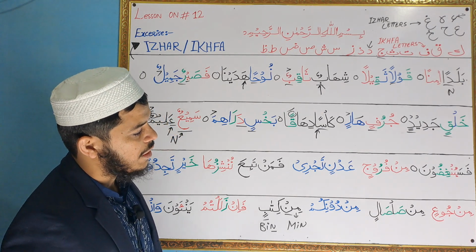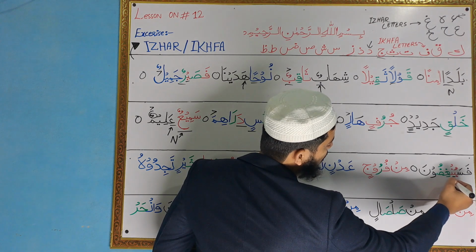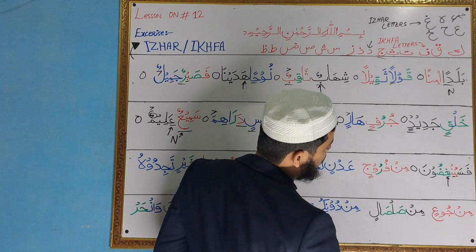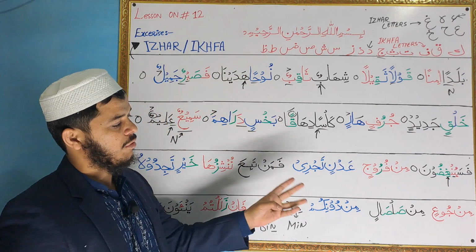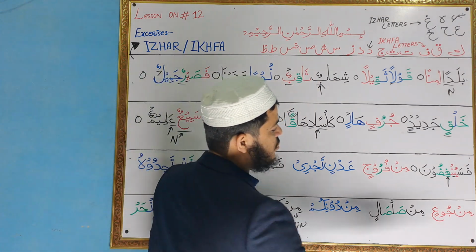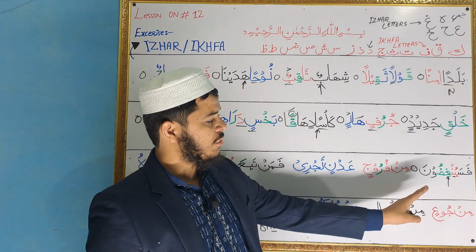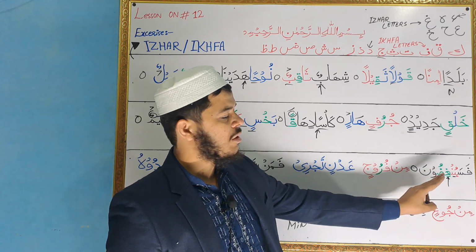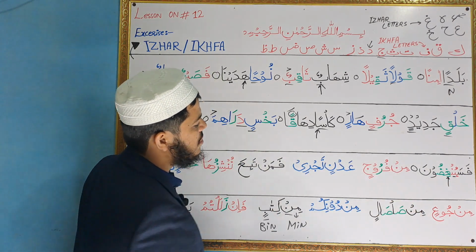Next, now you have to look at the noon with sukoon. This is noon with sukoon, and after it the letter ghain is coming. So if the letter ghain is from the izhar letters, we will read this noon sound clearly. We will do fasayunghidun, fasayunghidun.